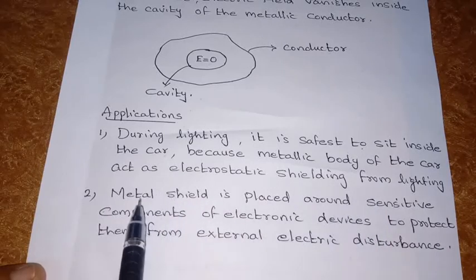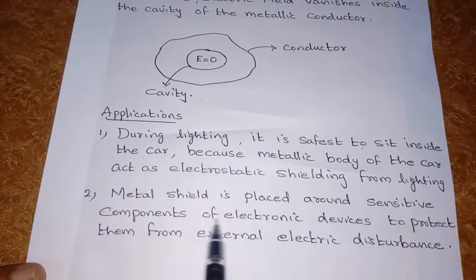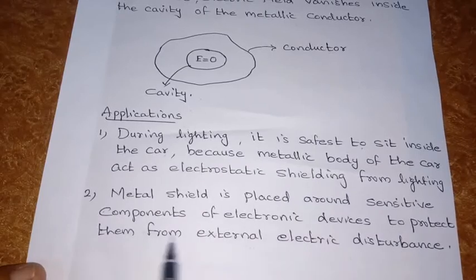Now the next one: a metal shield is placed around a sensitive component of electronic devices to protect them from external electrical disturbances.